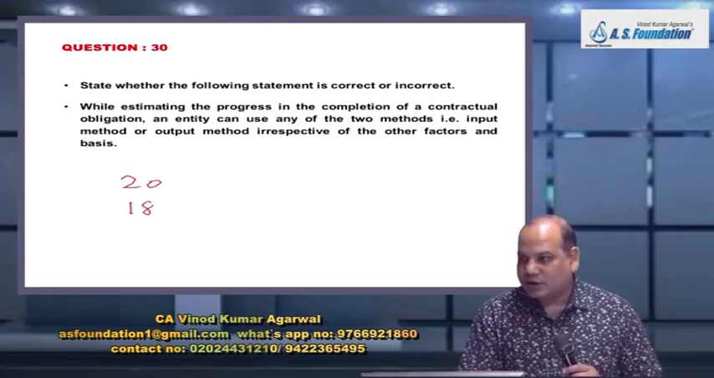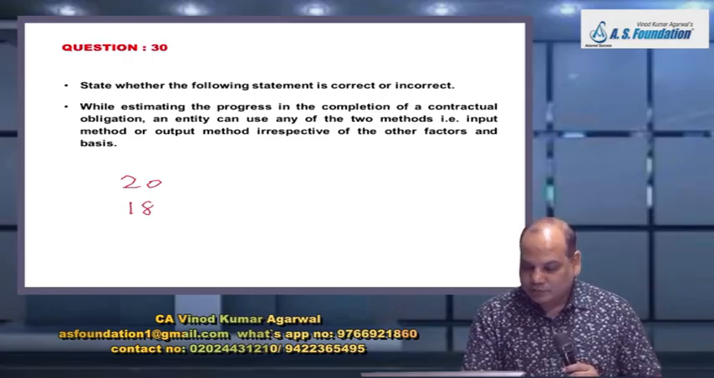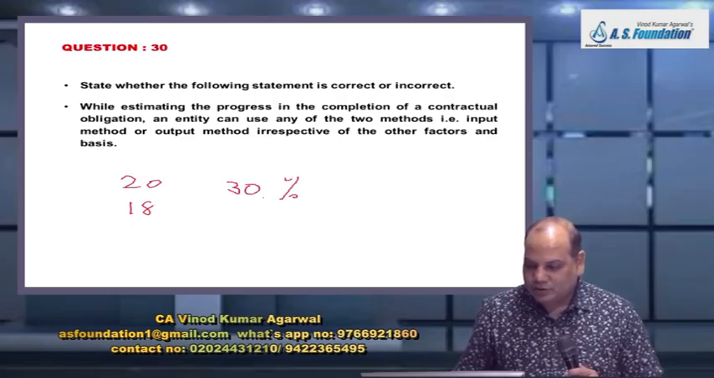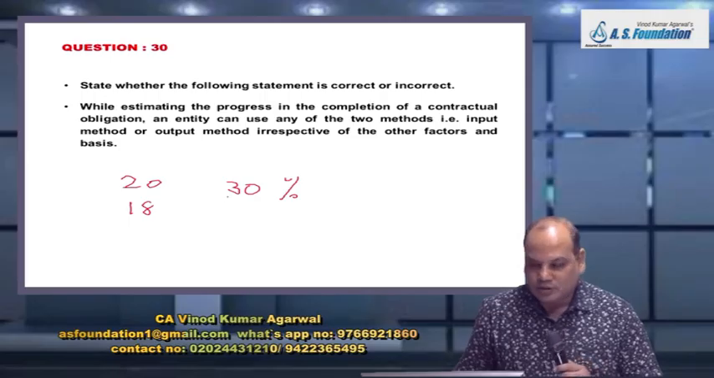You have manufactured 18 items. If I go by this output method, 90% of the work has been done. But if I look at the cost, only 30% of the cost has been incurred on these 18 items. So one has to see which method will be more appropriate.